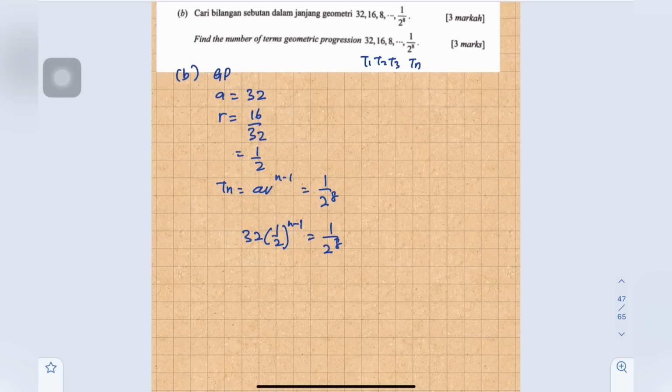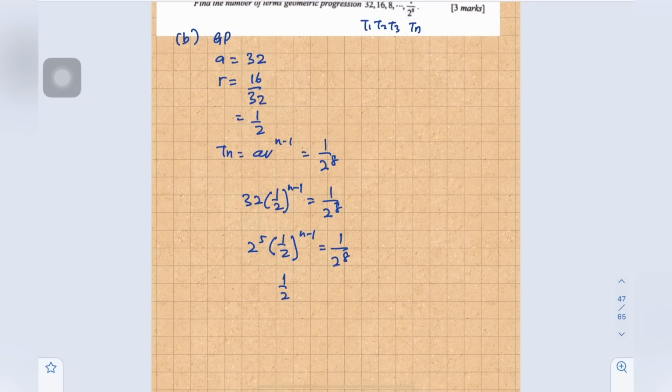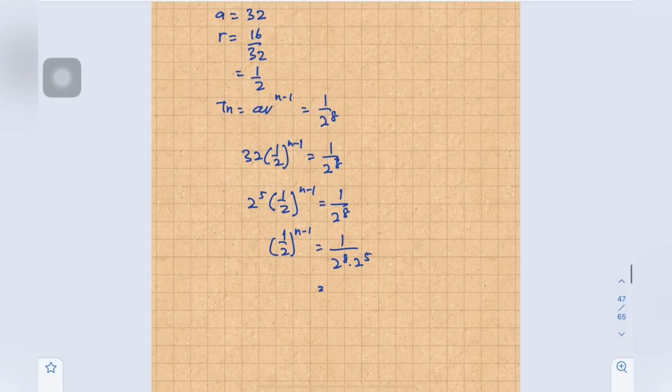Okay, 32 is 2 power of 5. So 1 over 2 to the n minus 1 equals 1 over 2 power of 8. Here we try to simplify. So 1 over 2 power of 8 times 2 power of 5, we will get 1 over 2 power of n minus 1 equals 1 over 2 power of 13.